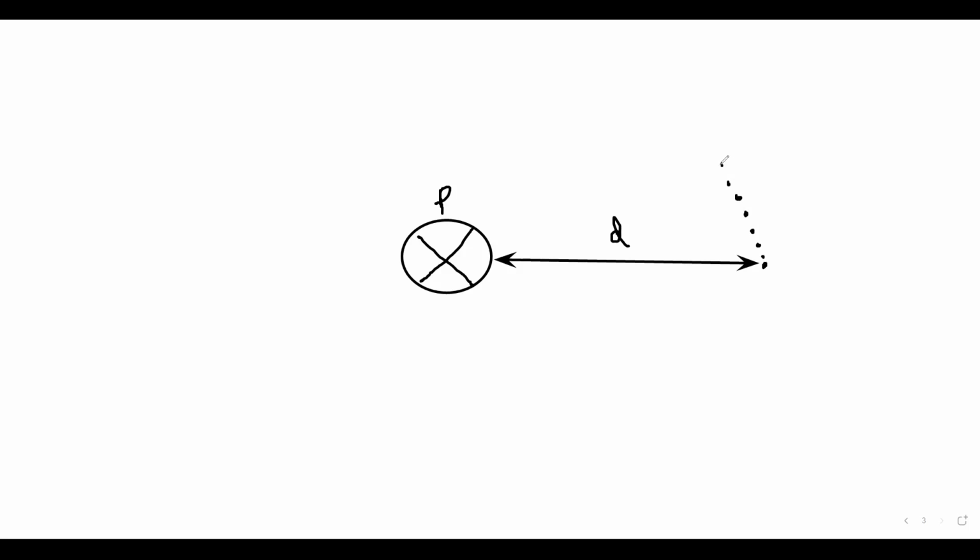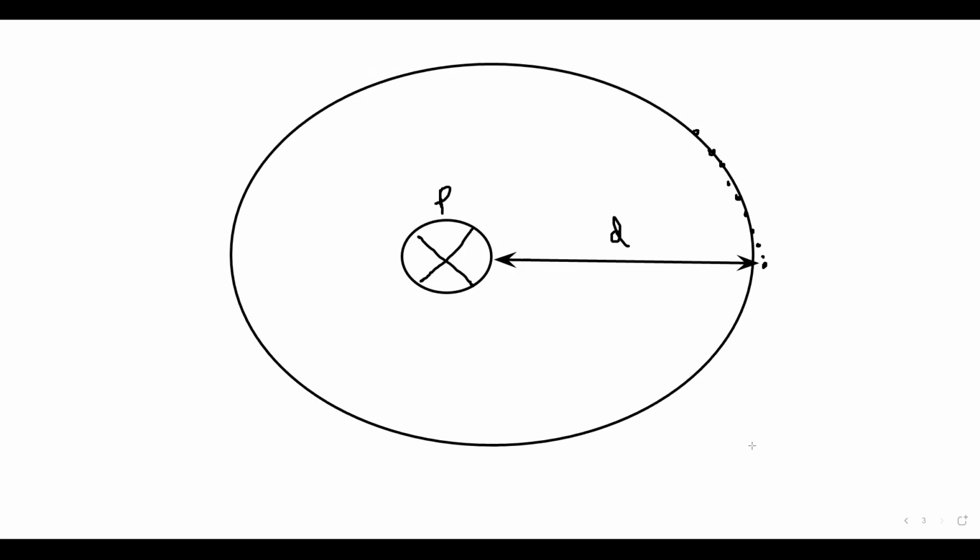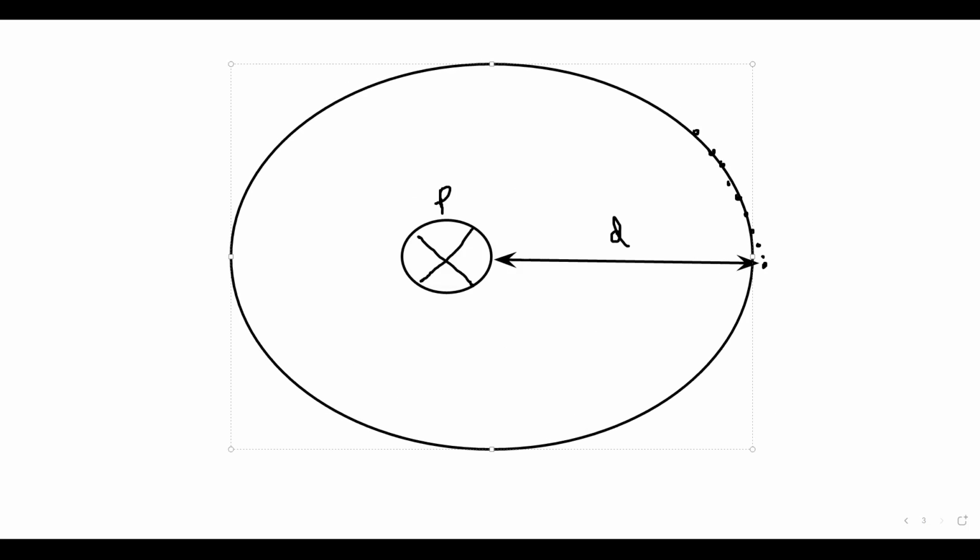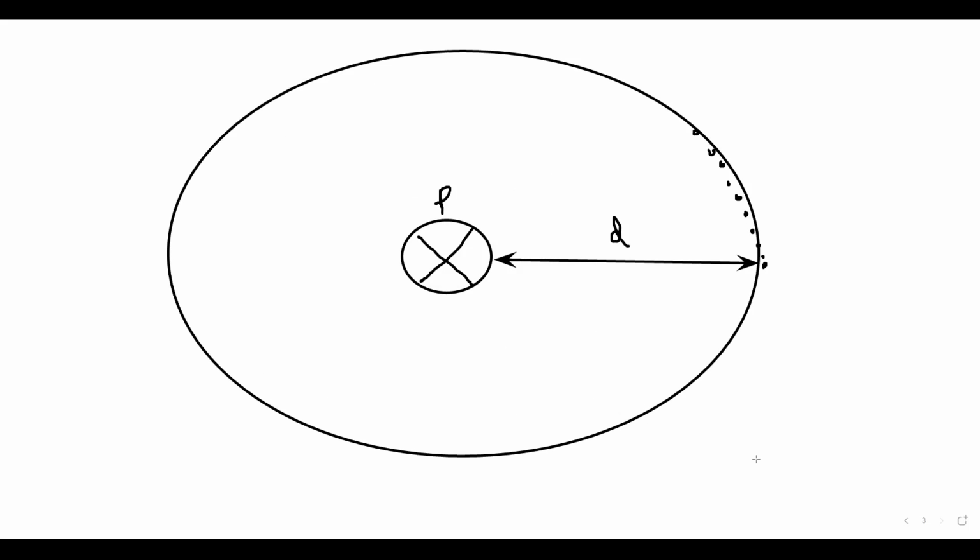So when we take all the points which are at a distance of D away from this, what will it make? It will make a sphere. So as a result, when we calculate the radiation flux or intensity, flux is power divided by area. And because it is a sphere, what is the area of the sphere?